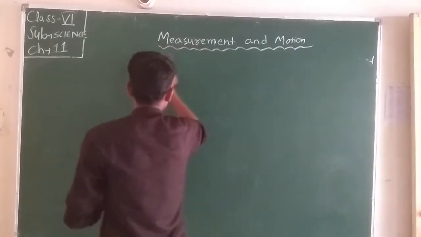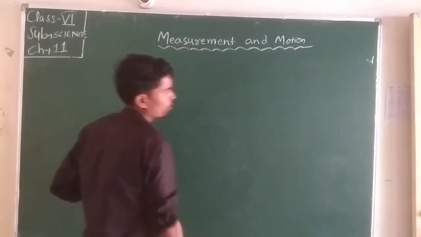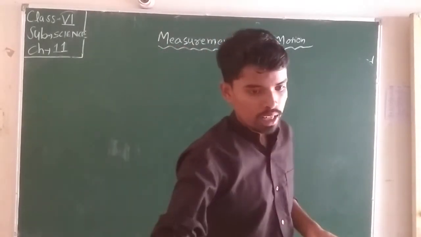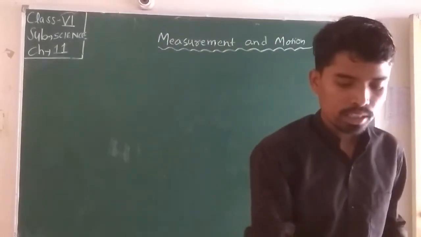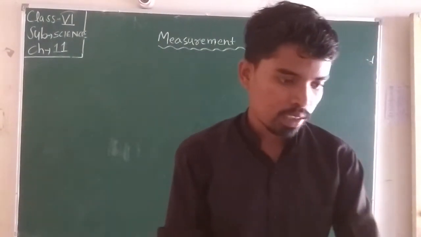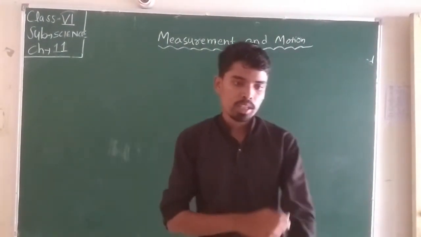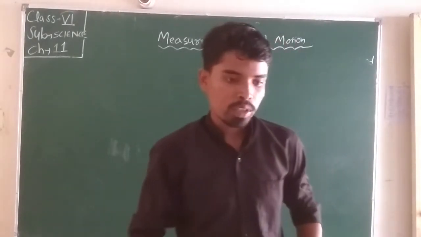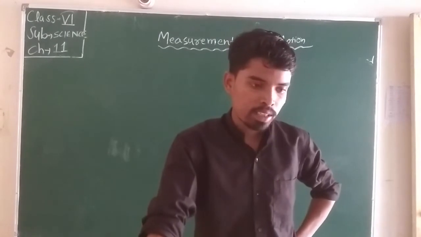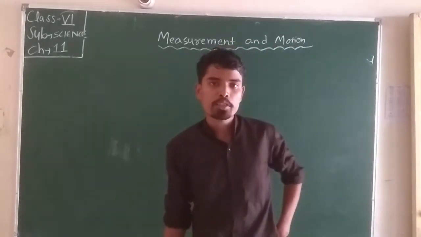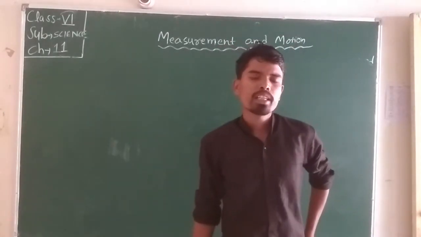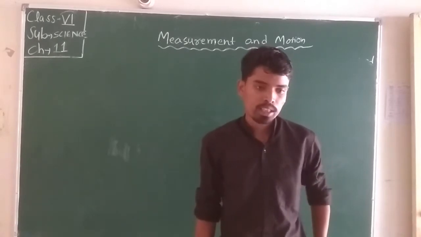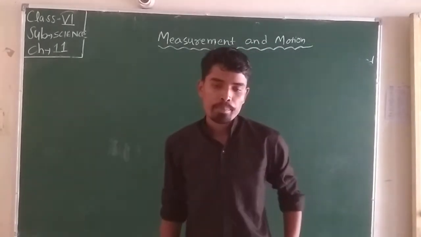So student, what is the metric system? Standard units are those that are fixed and therefore do not vary from person to person and place to place. Okay, standard units are particular fixed units, for example, the metric system.